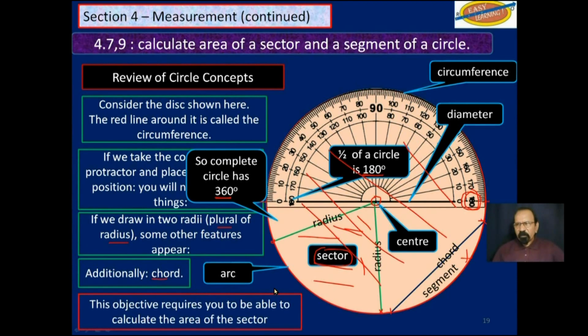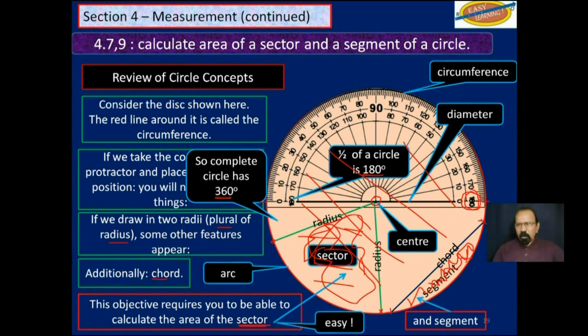Now, this objective requires you to be able to calculate the area of a sector, that is, this part here, and also the area of a segment, that is, the area formed between a chord and an arc. The area of a sector is very easy to find, but the area of a segment is not so easy.